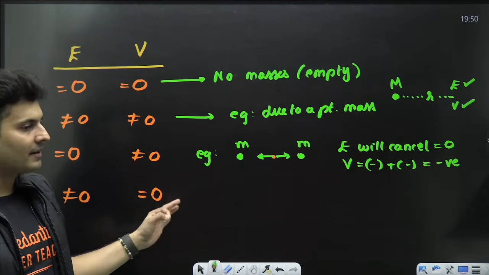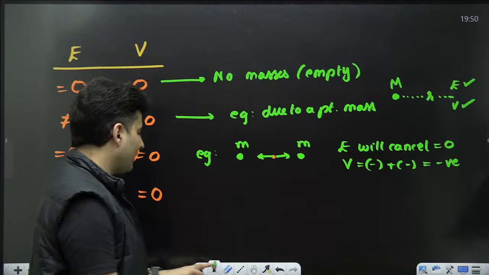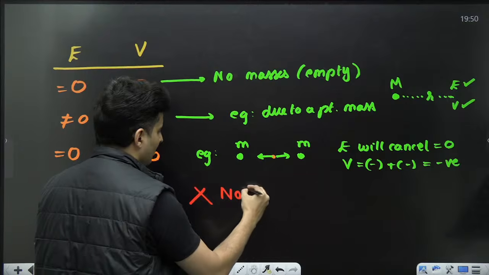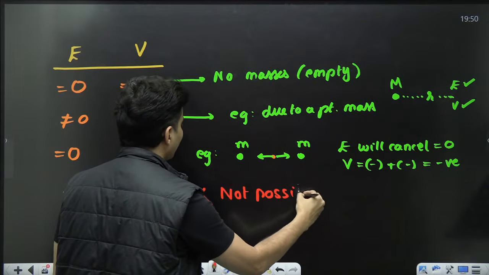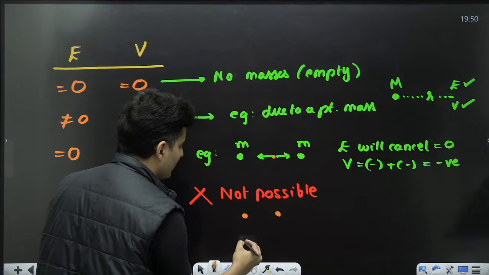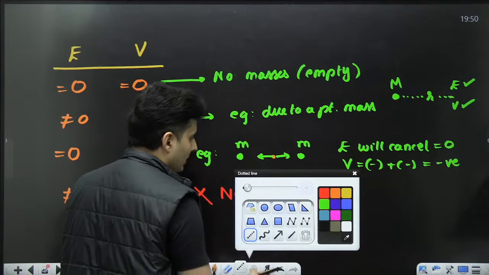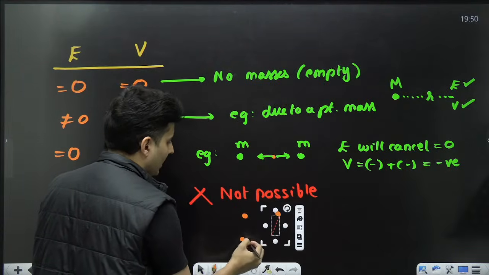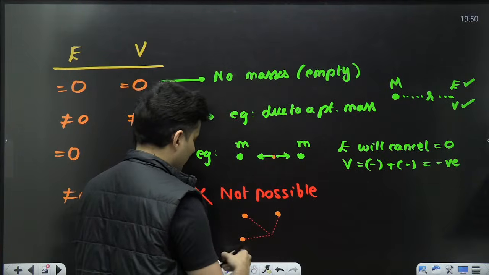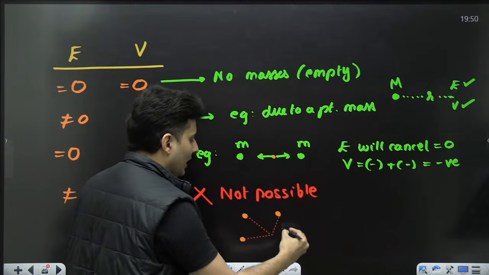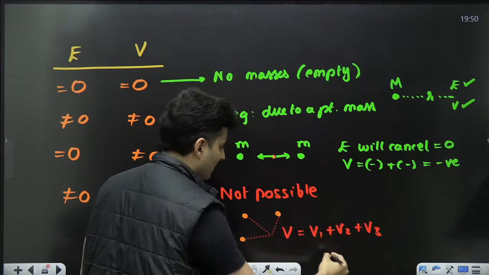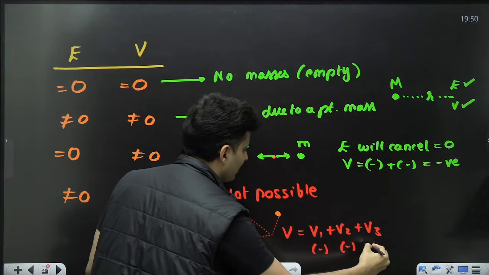Potential is exactly 0. This can never ever happen. Think about it. Why? This is not possible for gravity, because no matter how many masses you take, and let's say you are standing at some distance from these masses, if you find the net potential due to 1, due to 2, due to 3, 4, each term will always be negative.